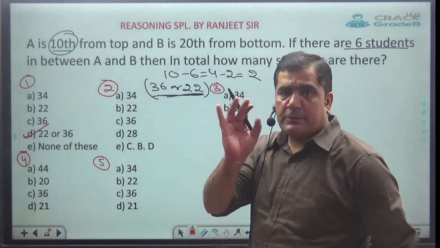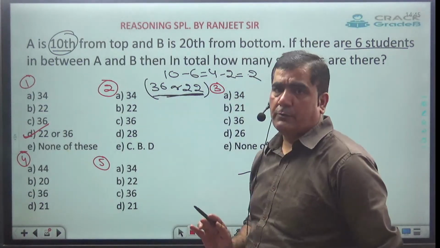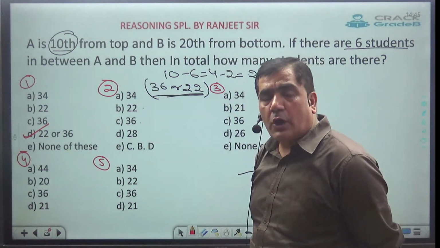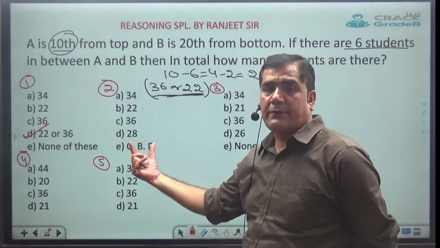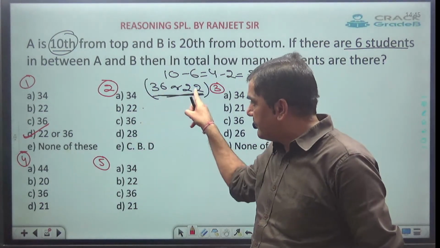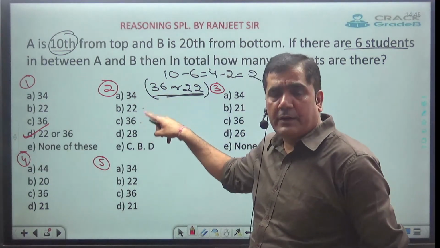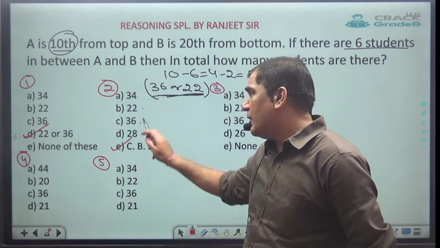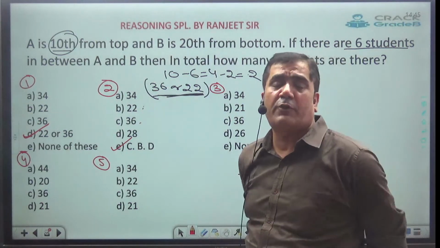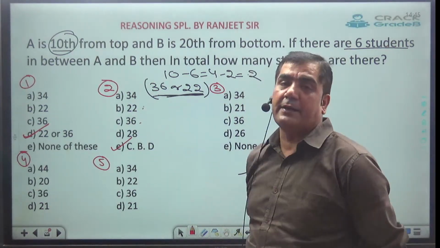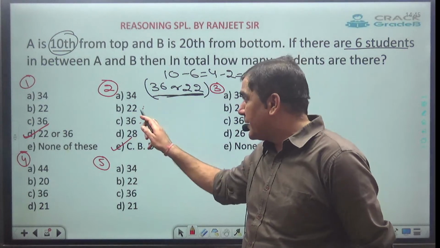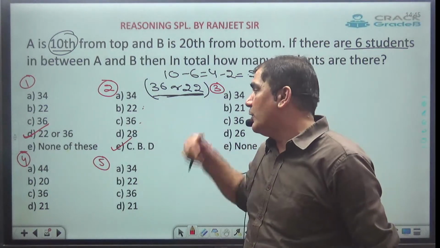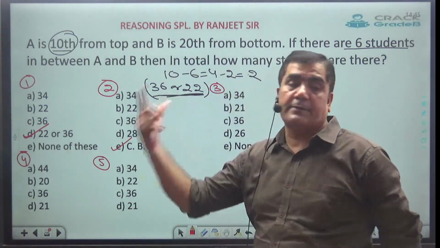See here, my best possible answer can be 36 or 22. But just see, here they have given both 36 and 22 in the options. So always remember, if this is not given as it is, and both these answers are given in 2 different options, then my best possible answer will be CBD, because this can be the answer or this can be the answer, both have equal possibility. So my answer will be CBD. I can't say this is the answer because 22 can also equally be the answer. I can't say 22 because 36 can equally be the answer. So I am not sure out of these 2 which is the answer. So I will go with CBD.